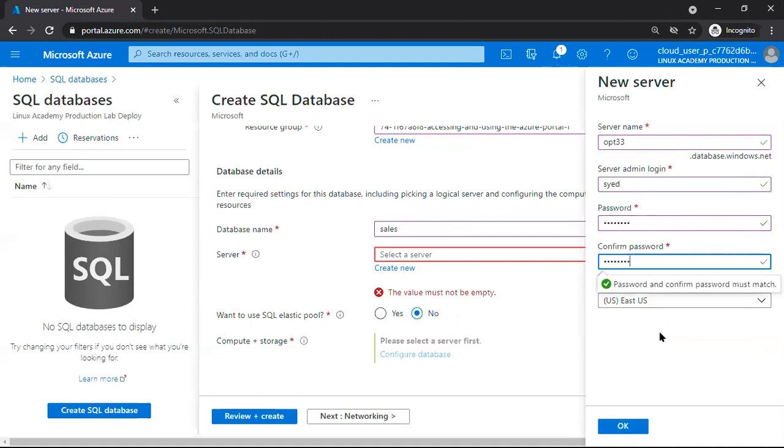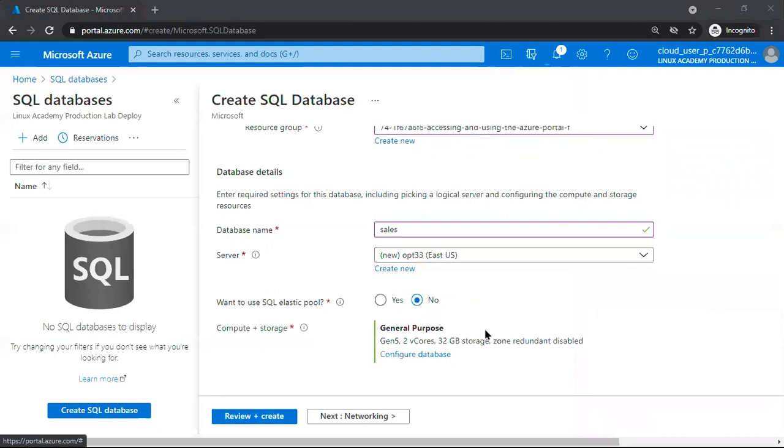It is asking where you want to place this database, for example East US. Here we can select the region. We have already seen that there are various regions across the globe. So always remember, if the client is from Australia, we have to create it in Australia only. We can create it anywhere, but the IO cost will increase. That's why, remember, we have to create it in the same location.